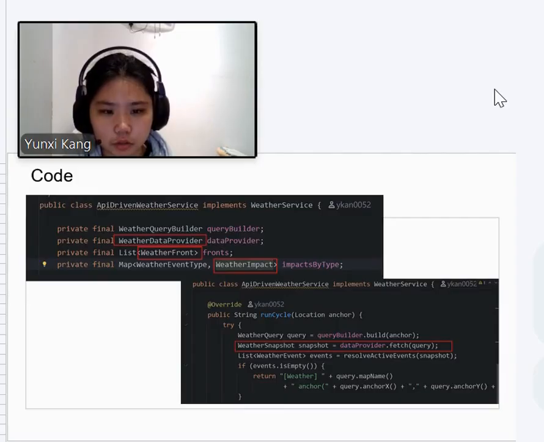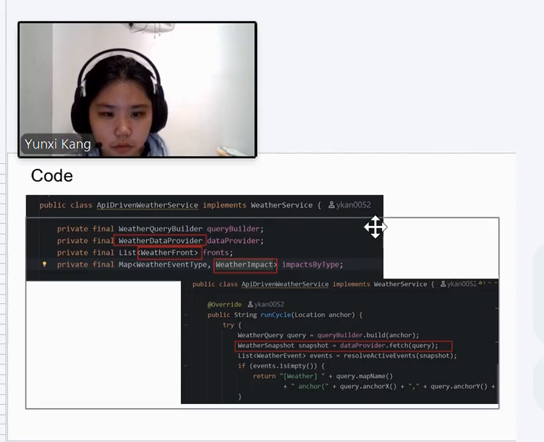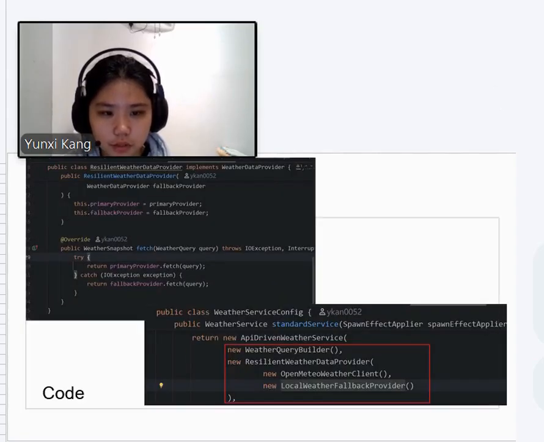It depends on abstractions instead of concrete classes: WeatherDataProvider, WeatherFront, and WeatherImpact. For weather data, I use ResilientWeatherDataProvider. It's configured with two WeatherDataProvider implementations, OpenMeteoWeatherClient as the primary provider, and LocalWeatherFallbackProvider as the fallback provider.